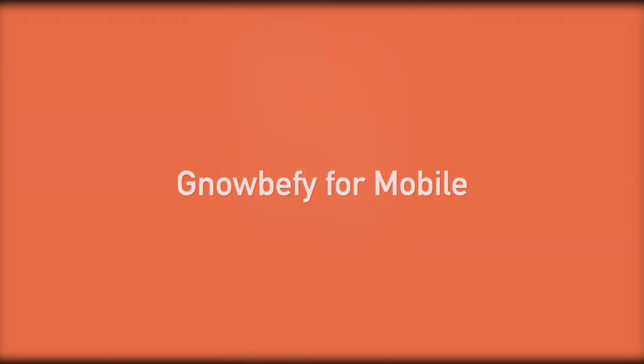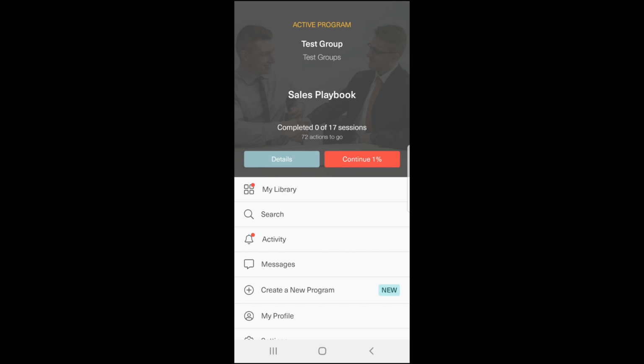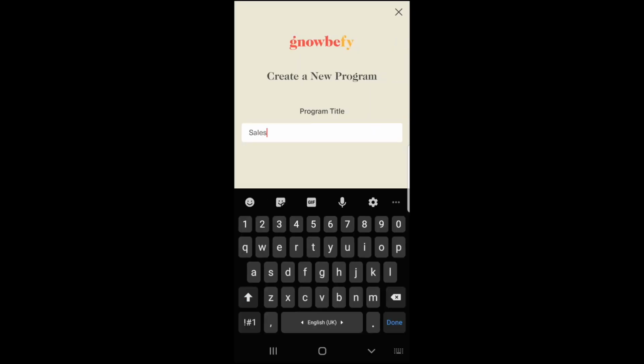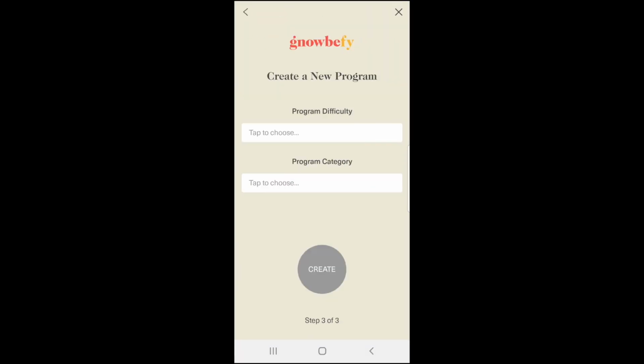So you're passionate about sales and you want to share that with other people. Here's what you can do. Go to the Gnowbe app and create a new program. Let's call it Sales Playbook 101. A fairly basic program in the realm of sales and marketing.